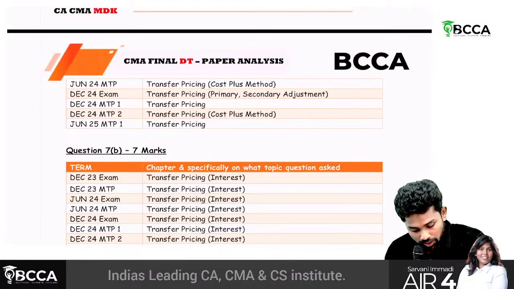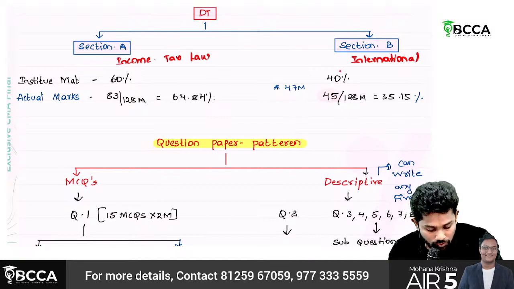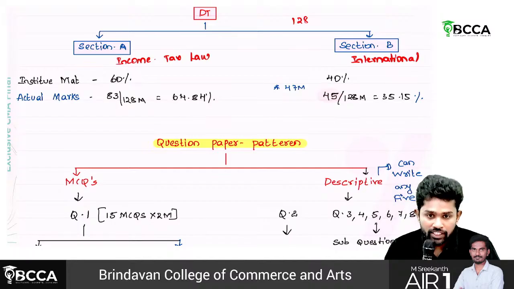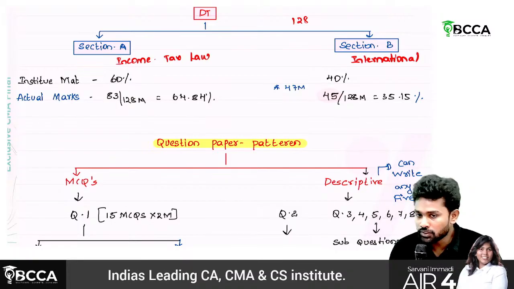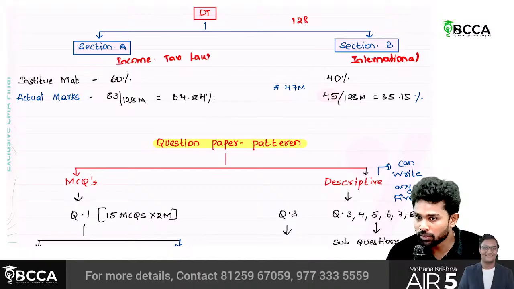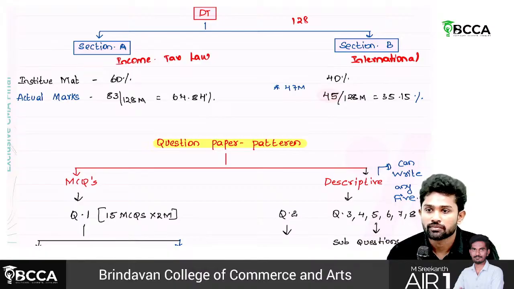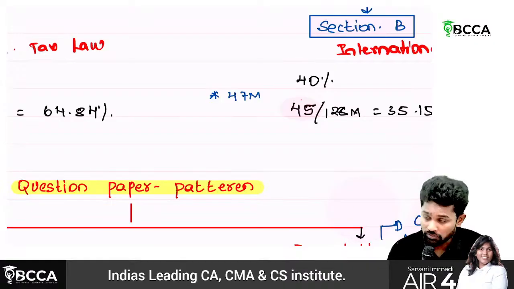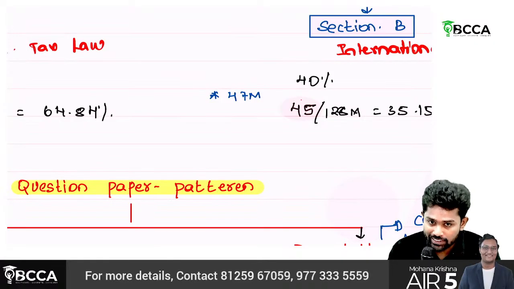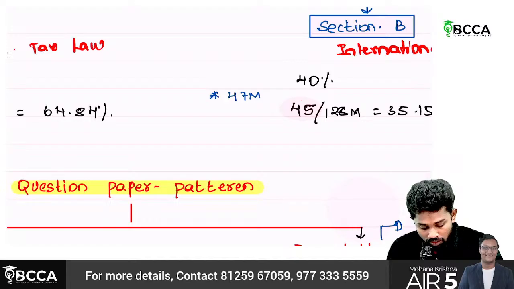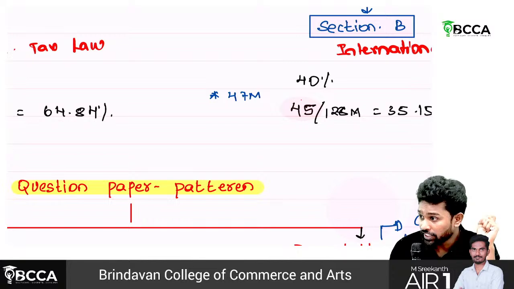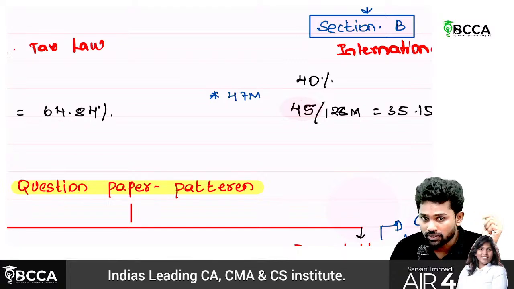Okay. Now, if you come to international taxation, 40% weightage means, our paper is for how many marks, sir? 128 marks, right? 128 marks into 40%. How many marks should have come? 50 marks. But in exam, we are having only 45 marks from international taxation. That also, how? 5 questions of 7 marks are coming from international taxation. 5 into 7, 35 marks.